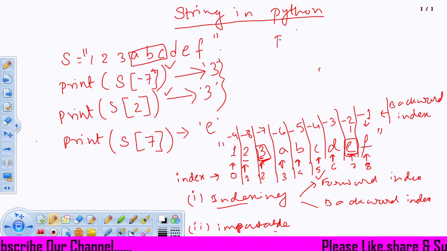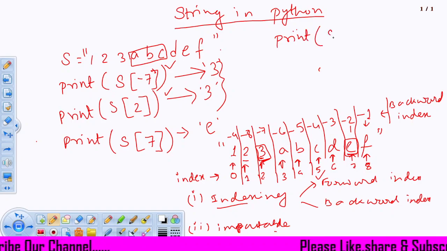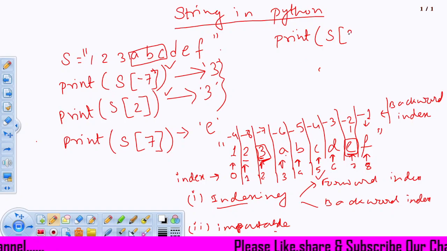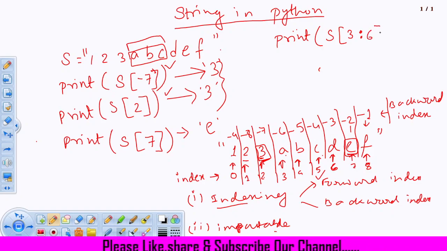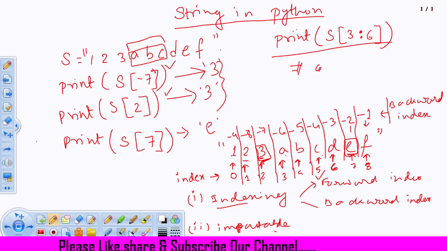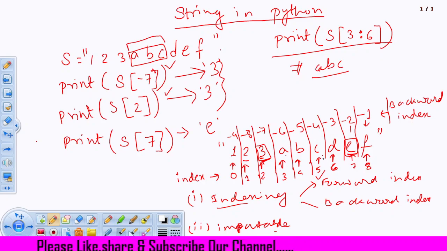If I want to take out this, I have to write print S, where S is the name of the string. Then what is the starting character I am taking here? What is the index number of A? That is 3. So I will write 3 colon. What is the ending of this sequence I want to get? ABC ends at 5. So I will take 6 here, because the ending value will not be taken. If I take 6 here, it will print out the sequence A B C, up to index 5.